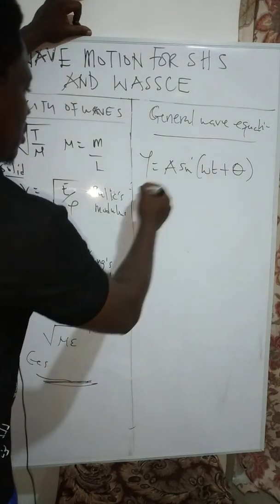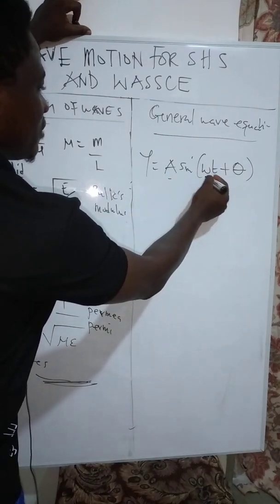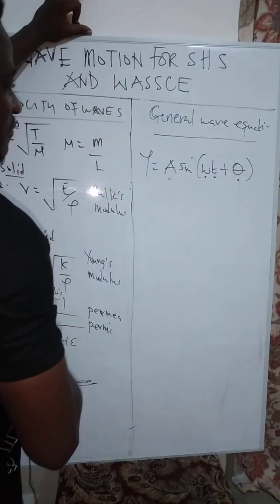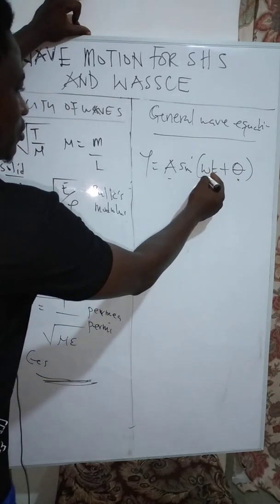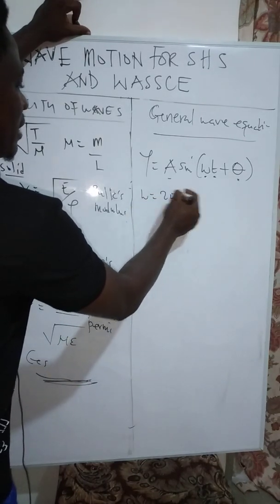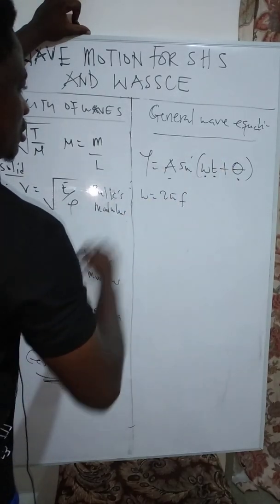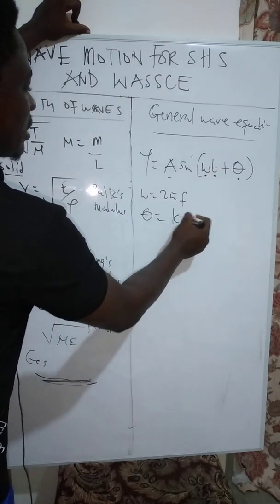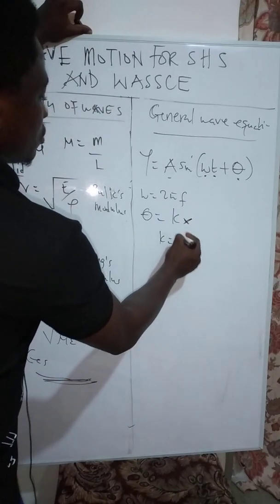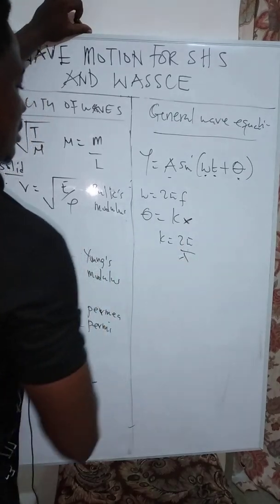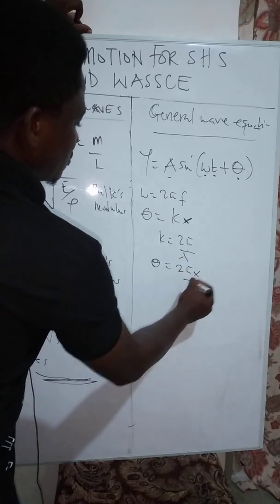Good. Now, from the diagram here, this is the amplitude, this is the angular frequency, or angular velocity, this is time, this is the initial phase angle. Okay, and this whole thing is a phase angle. Now omega is equal to 2 pi f, where f is frequency. Okay, so this whole setup can change. And then also theta is equal to kx, and k is equal to 2 pi all over lambda. So it implies that theta can be equal to 2 pi x all over lambda.